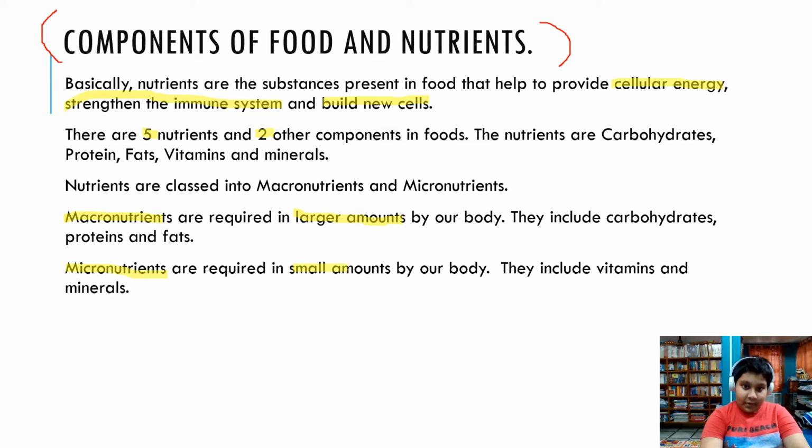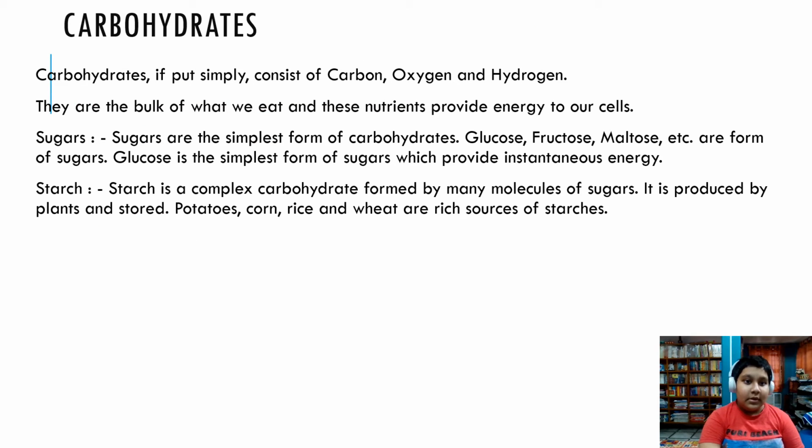Good, good to go. And now let's understand the macronutrients. They include carbohydrates, proteins, and fats because they are the main components of our body. And then micronutrients include vitamins and minerals because they are only required in lesser amounts. Good. Now let's go to carbohydrates.